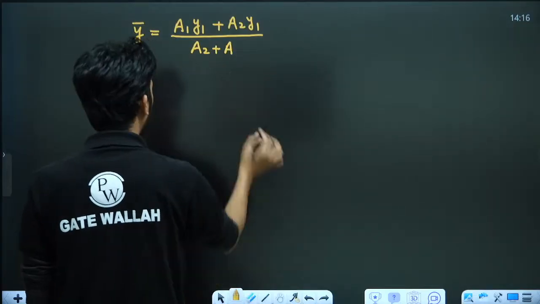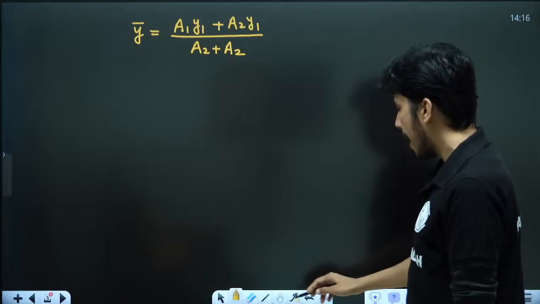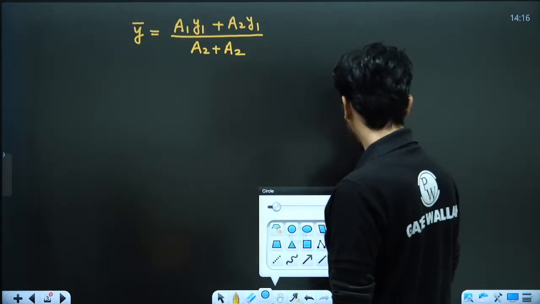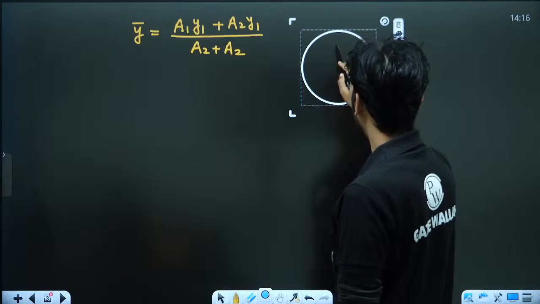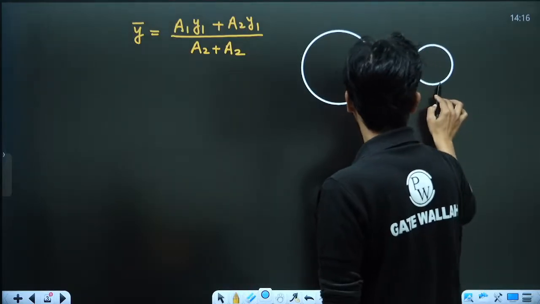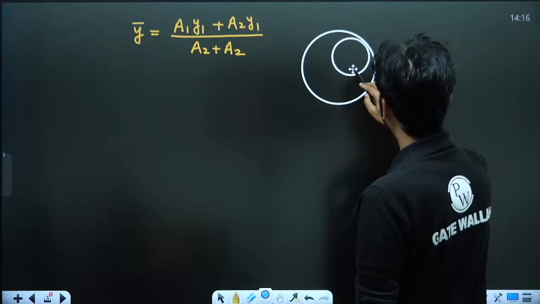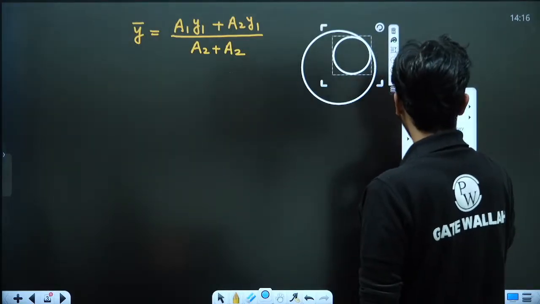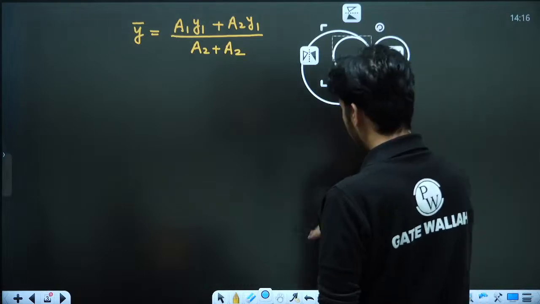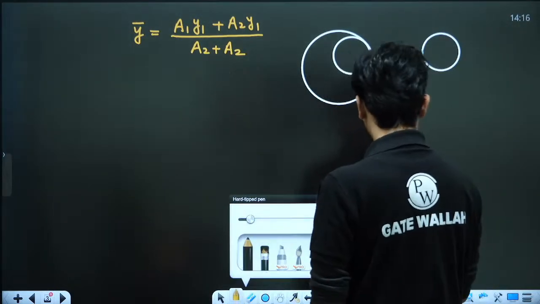Here we are thinking that we are adding two objects. Suppose this is one object and we are adding this object with this. We are adding these two things.